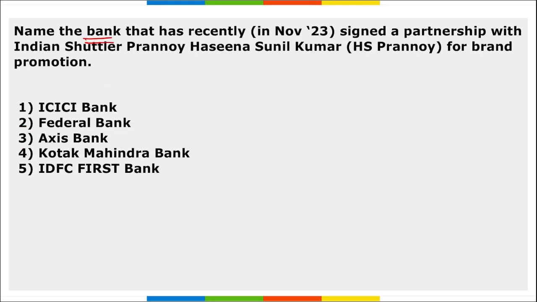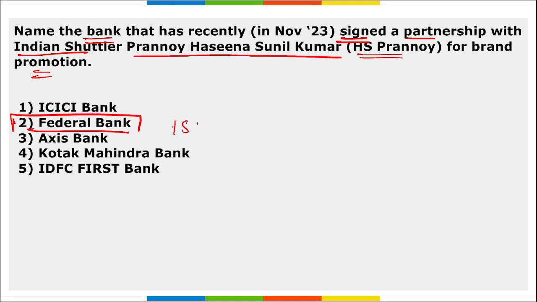Next, name the bank that has recently signed a partnership with Indian shuttler Pranoy Haseen or PH Sunil Kumar, that is HS Pranoy, for brand promotion. Which is that bank? It is Federal Bank, right? Federal Bank recently signed a partnership with Indian shuttler HS Pranoy for brand promotion.